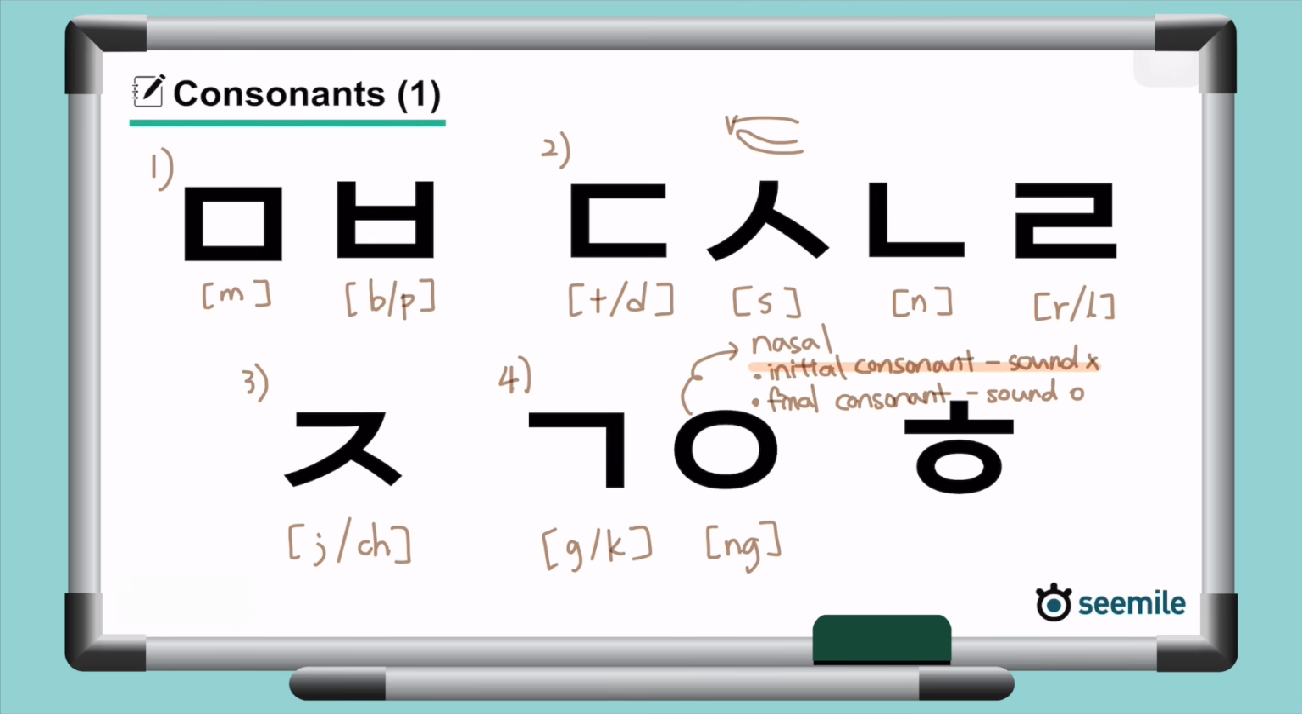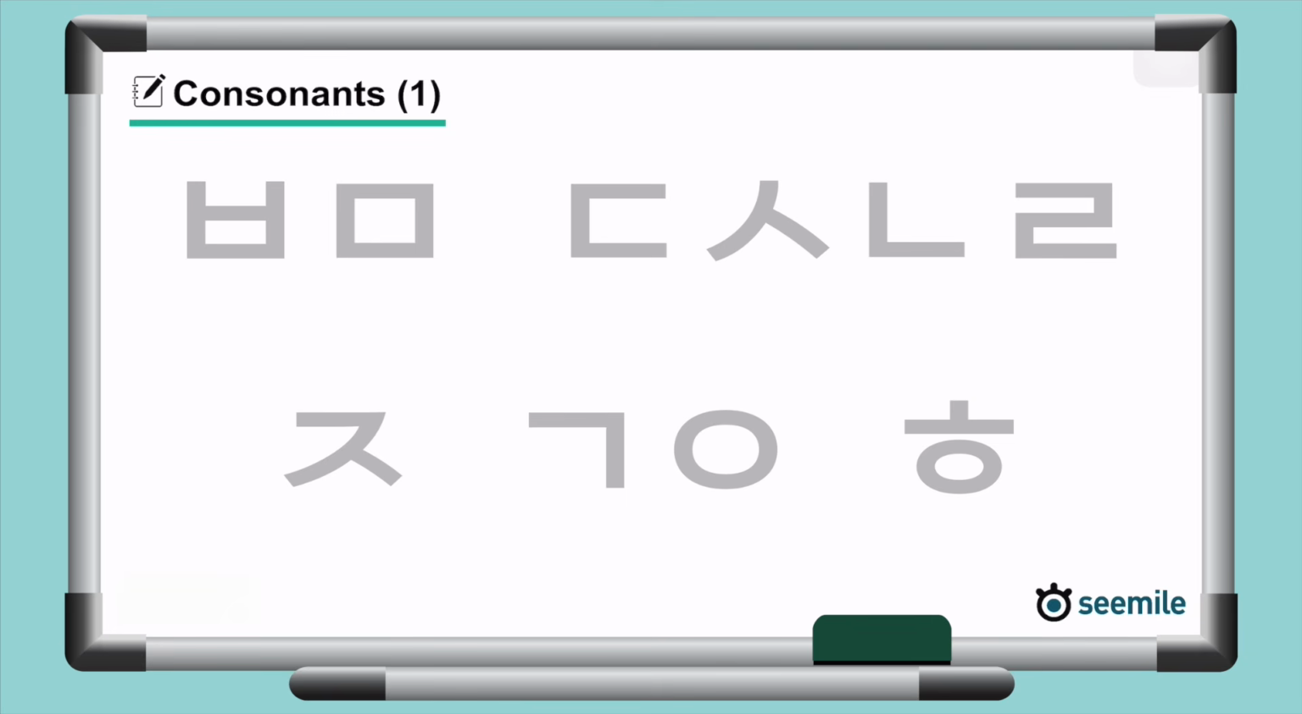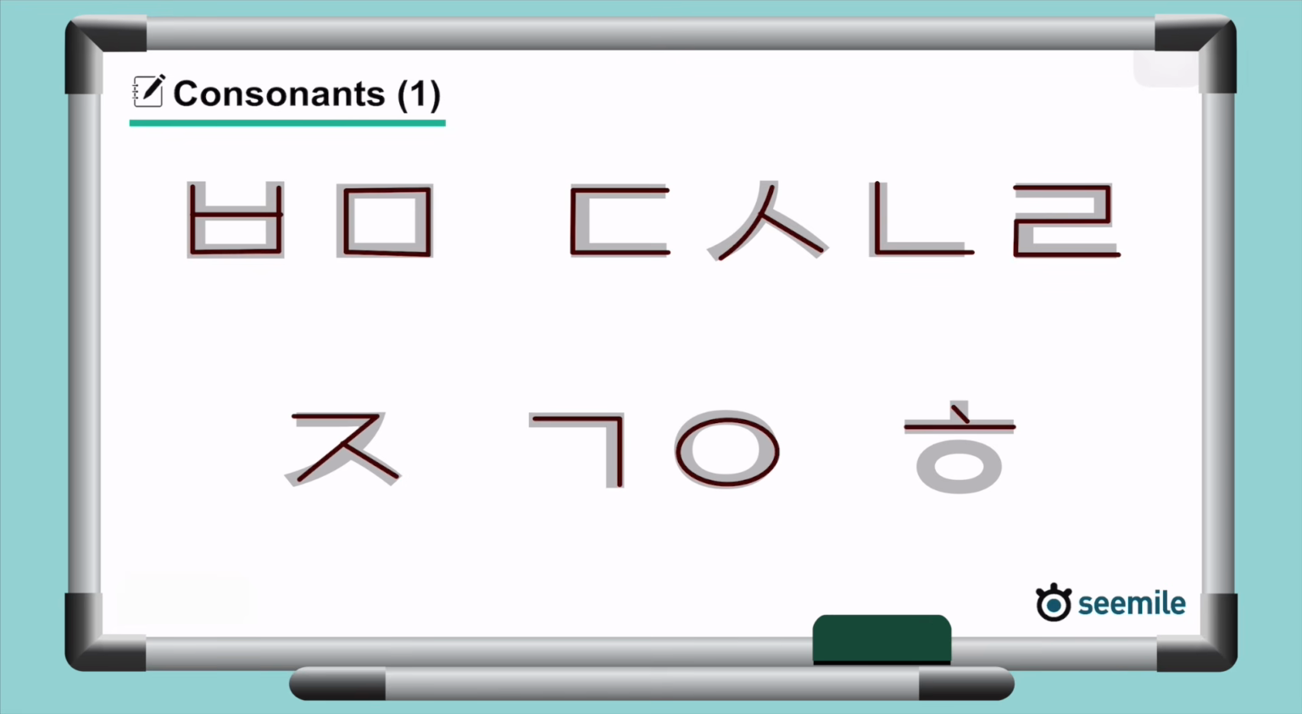You're almost done. Now, there's only one consonant left. This sound is created by narrowing the larynx. H. Now let's turn to page 15 and practice writing the 10 consonants we just studied in the right stroke order. 기역, 니은, 디귿, 리을, 미음, 비읍, 시옷, 이응, 지읒, 히읗.